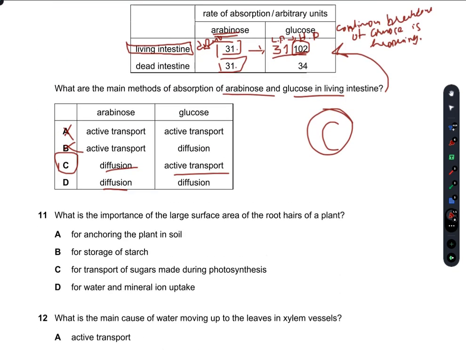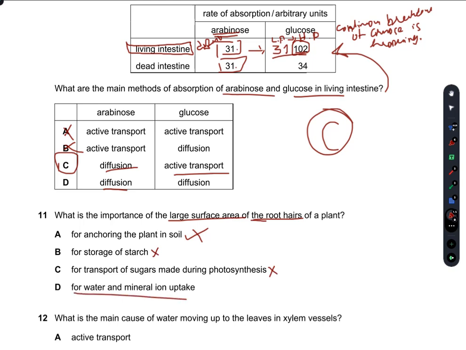What is the importance of large surface area of the root hairs of a plant? For anchoring the plant in soil? No, the strength of the root, not the root hairs, is responsible for this. For storage of starch, no. For transport of sugars made during photosynthesis, no. This is under the action of phloem.